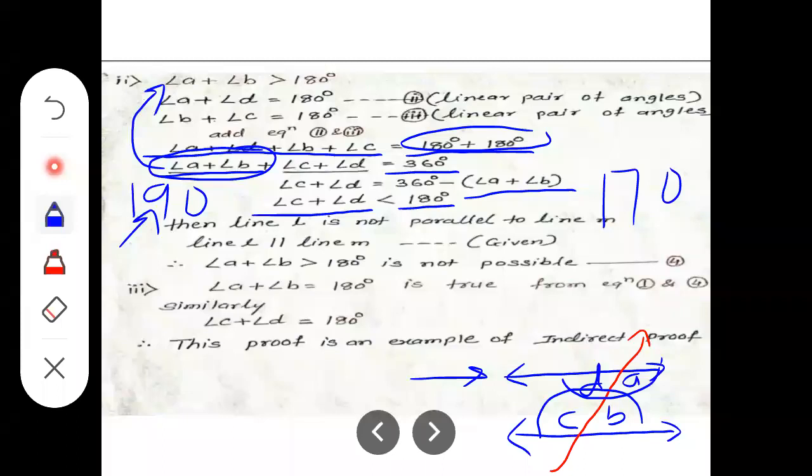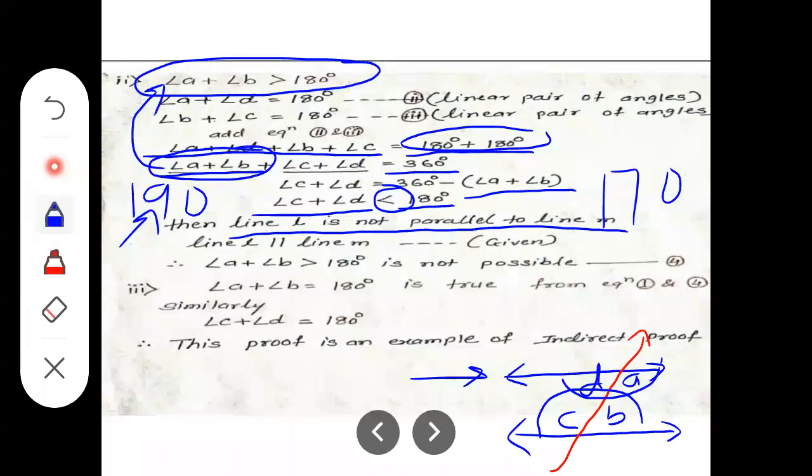Now as we know that in parallel lines, interior angles are supplementary. That will not be less than 180, and that will not be greater than 180. So that is also not possibility. This possibility also, that is not true. Okay. So the line L is not parallel to line M if that will be less than 180 degree. Okay. So the first possibility, it's also wrong. Second possibility, it's also wrong.